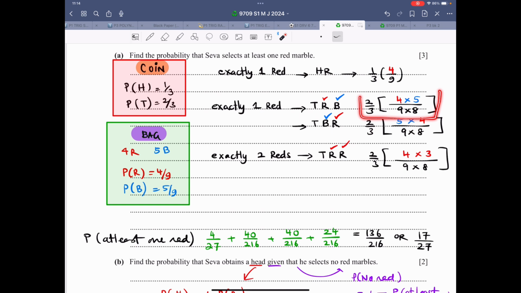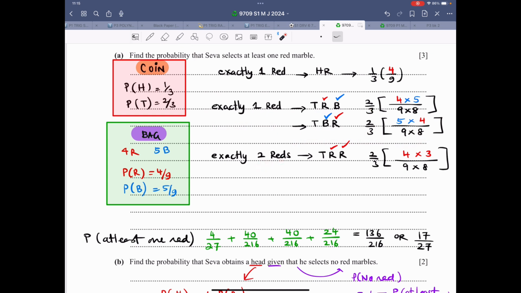I could have written it once and multiplied by 2, but I deliberately wrote it separately so that you have a clear idea of how to list things down, how to write down the possibilities, and based upon the possibilities, how to write down the probabilities. So therefore, I'm writing it all out.